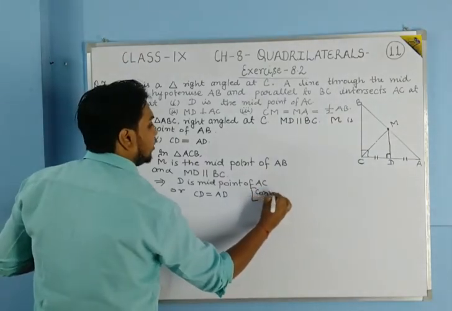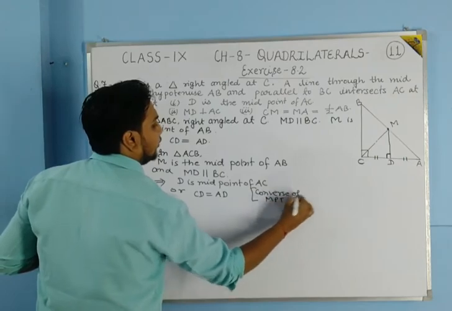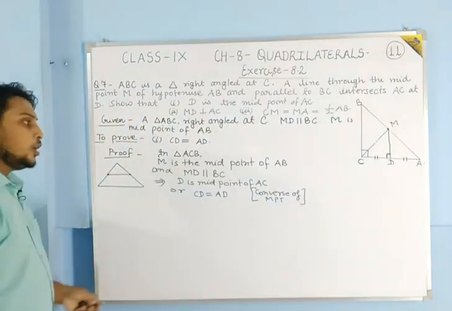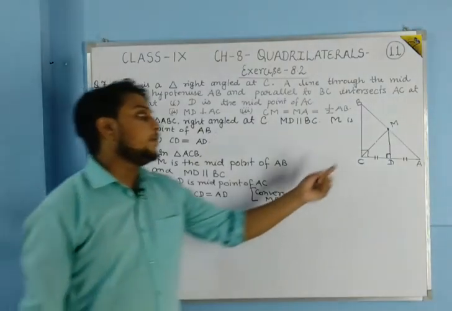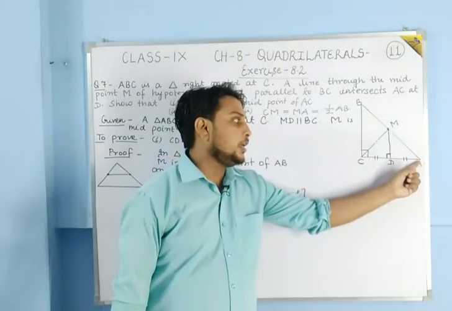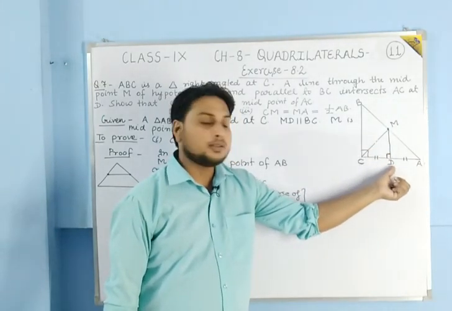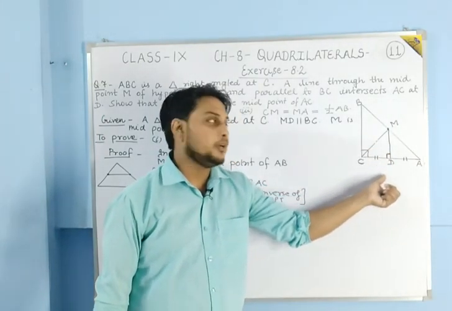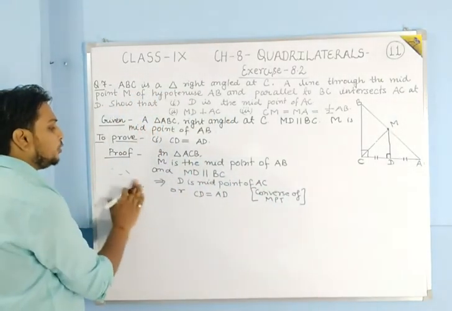By applying the converse of midpoint theorem. Since M is the midpoint of the side AB and MD is parallel to the second side, it will bisect the third side, means D will be the midpoint of the side AC. So here the first part is proved now.